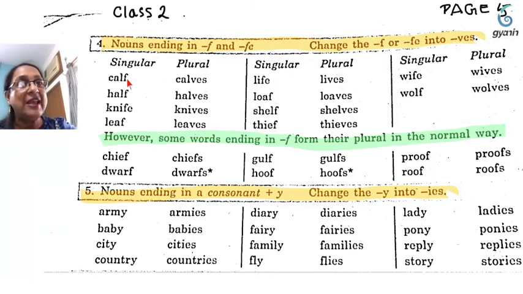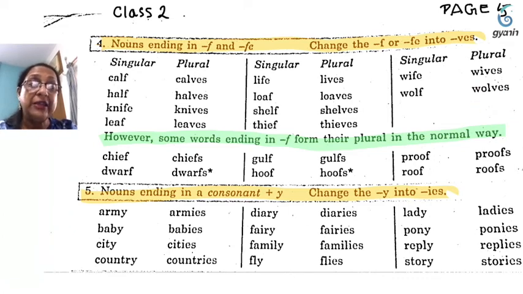So calf becomes calves. Half becomes halves, knife becomes knives, leaf becomes leaves. Life, lives, loaf, loaves, shelf, shelves, thief, thieves, wife, wives, wolf, wolves.